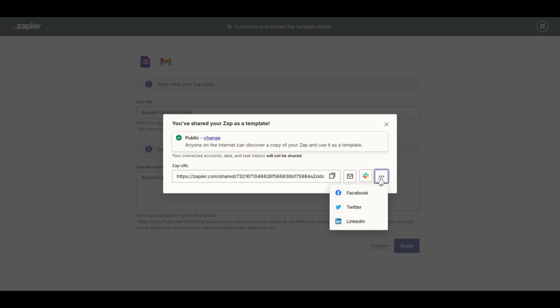And there you have it. You've successfully shared your Zap as a template. With just a few simple steps, you've extended your automation capabilities beyond your own use and into your broader network. Enjoy experimenting with different ways to integrate these templates into your projects, and watch how efficiently work gets done when everyone's on board with your automated flows.